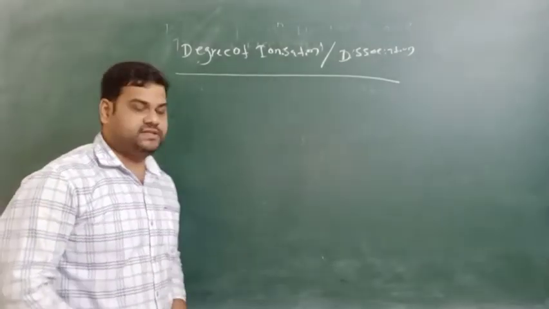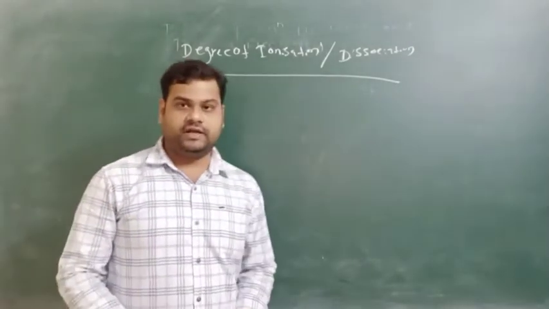Before knowing the degree of ionization, first of all we have to know what ionization or dissociation is.